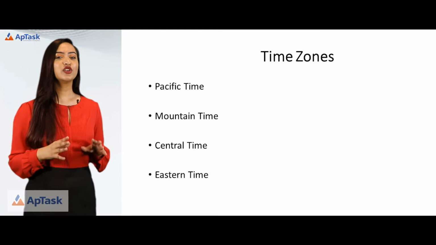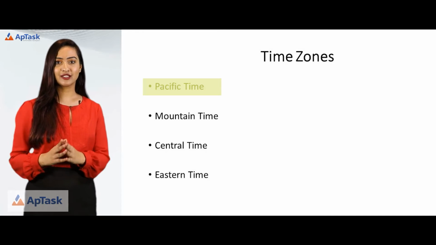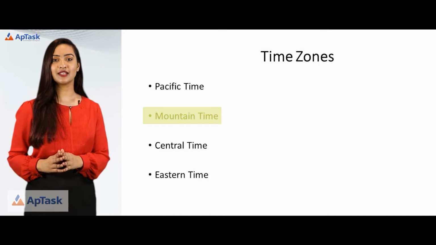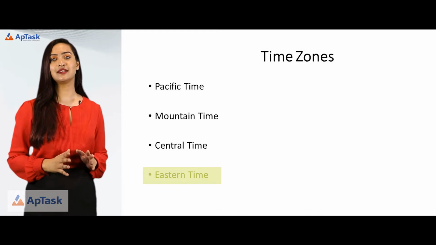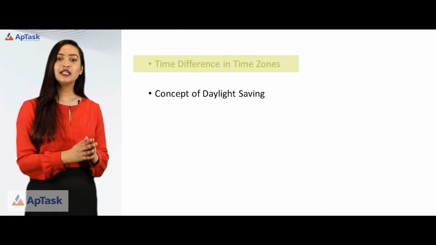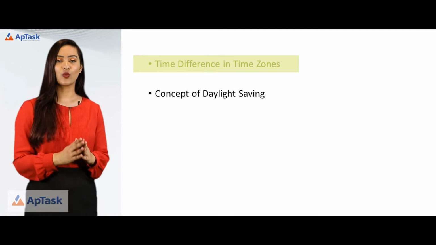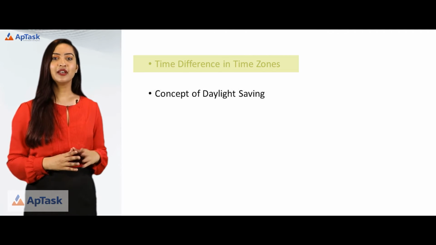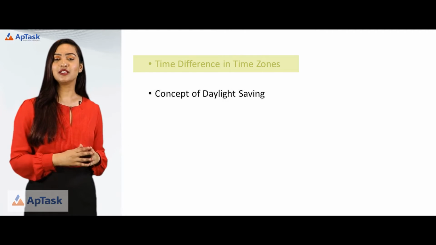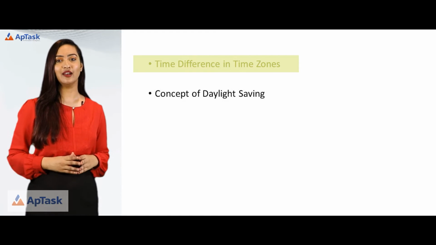The US generally follows 4 time zones: PT, Pacific Time, MT, Mountain Time, CT, Central Time and ET, Eastern Time. The difference between these time zones if you go from left to right is +1. Example, if it is 9 a.m. in Pacific Time, it will be 10 a.m. in the Mountain Time. And if you go from right to left, the difference is -1.